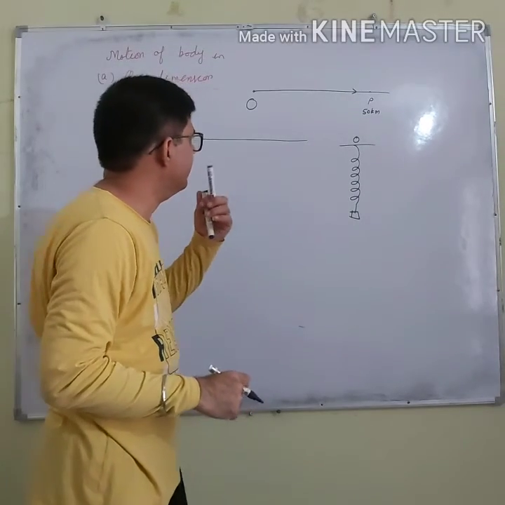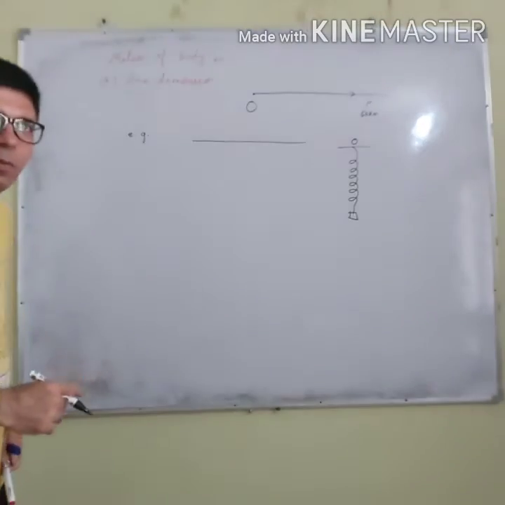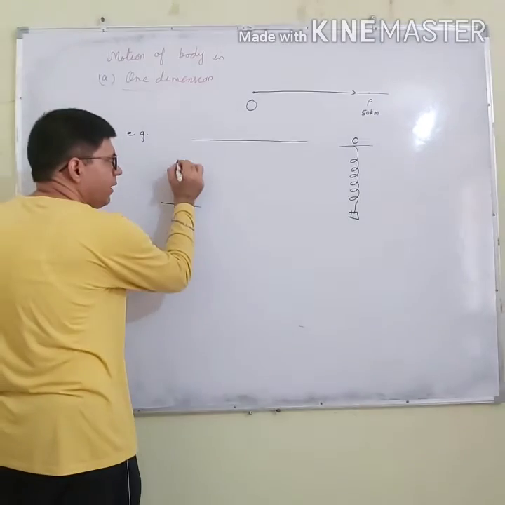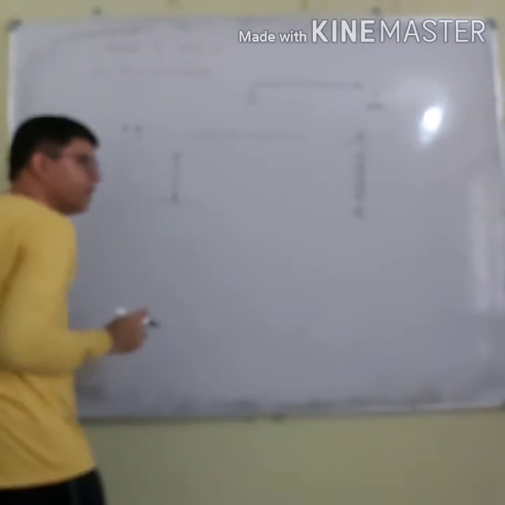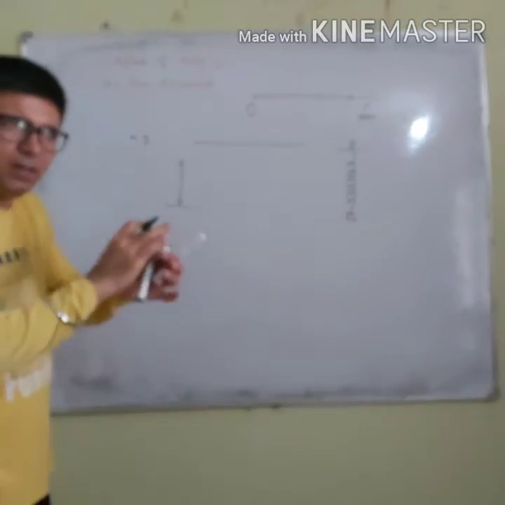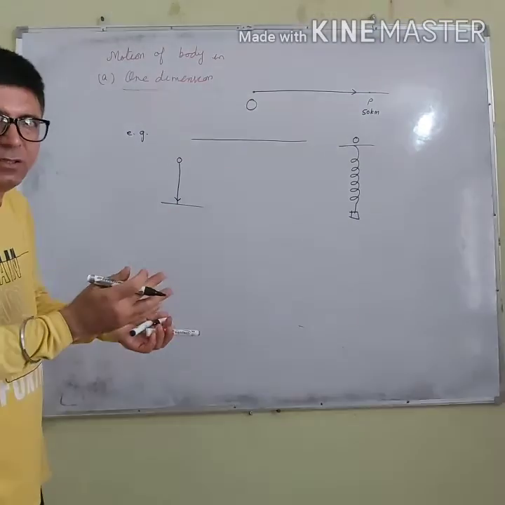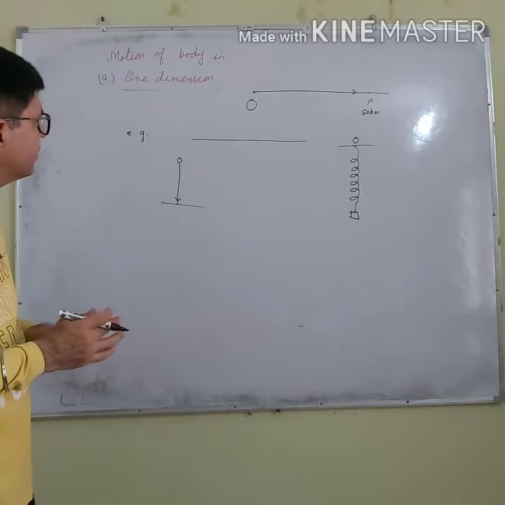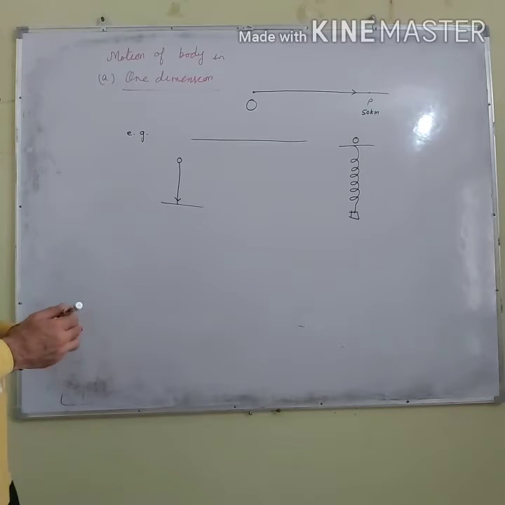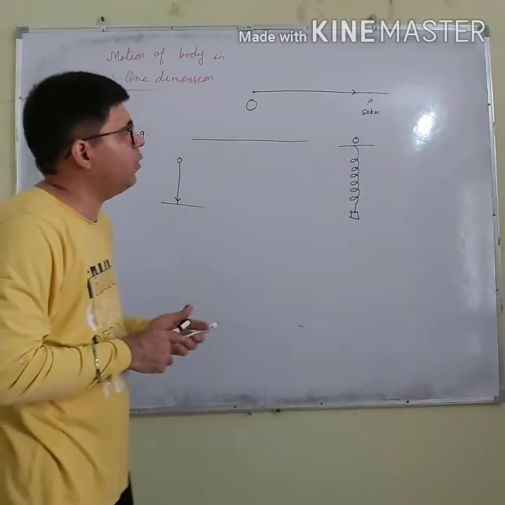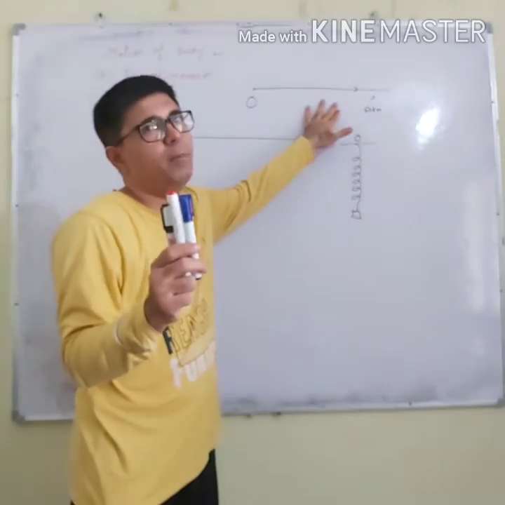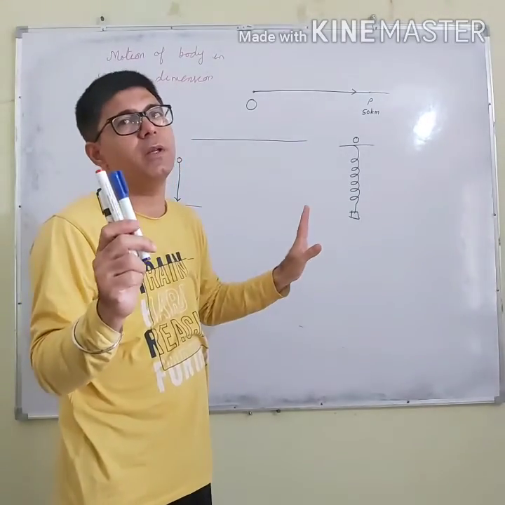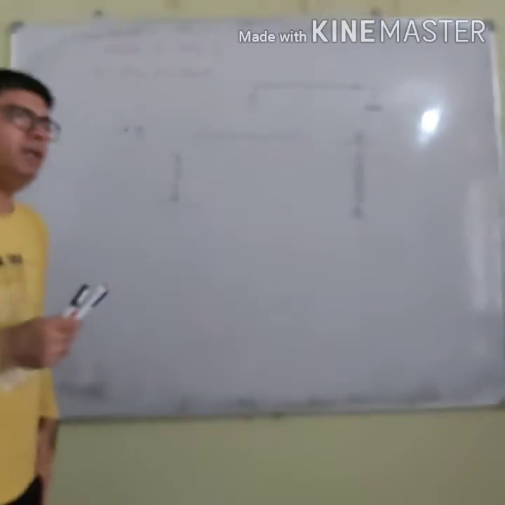Or a body which falls from some height moves in a straight path, provided air resistance is zero. So this is one-dimensional motion. One-dimensional motion is the motion in which the position of an object can be described by one number only, by one coordinate only.